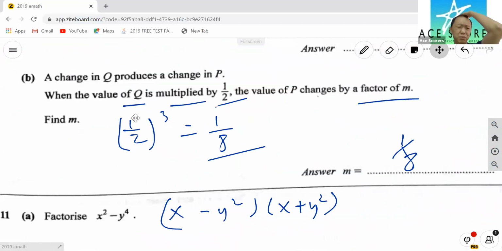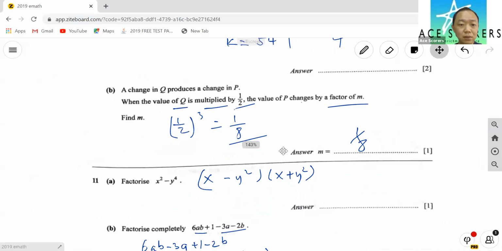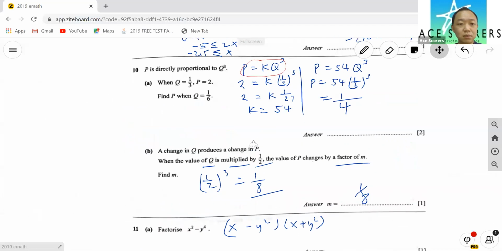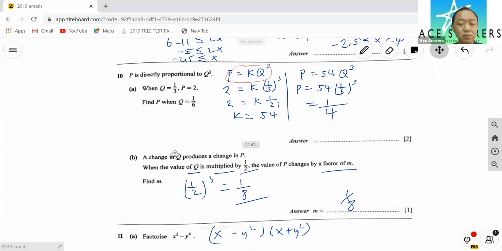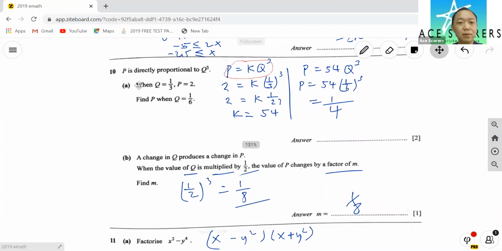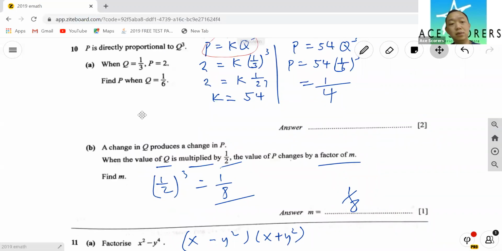Now, a change in Q produces a change in P. When the Q is multiplied by half, the value of P changes by a factor of m. Is the question related? When the change in Q produces a change in P, I think it's related. So, for example, when we change the Q, it produces a change in P. When the value of Q is multiplied by half, the value of P changes by a factor of m. So, yes, why? Because half. What is this half?